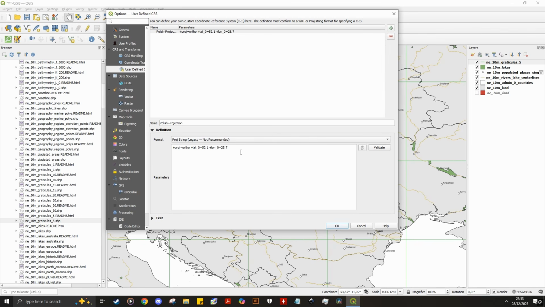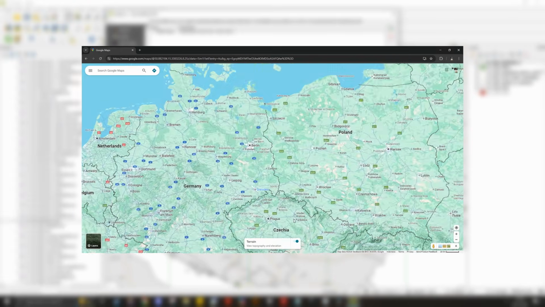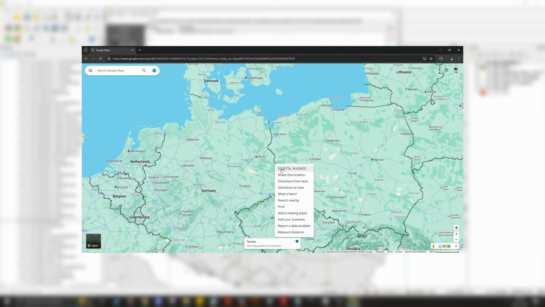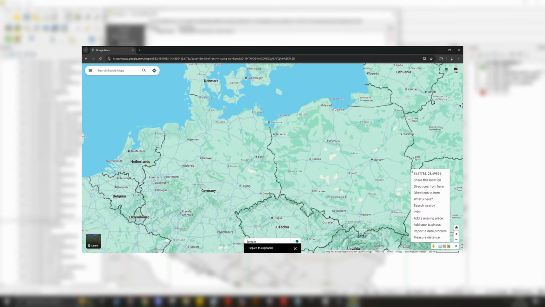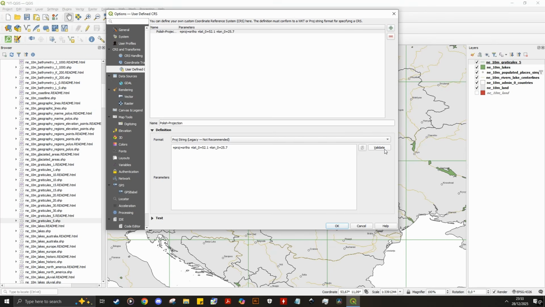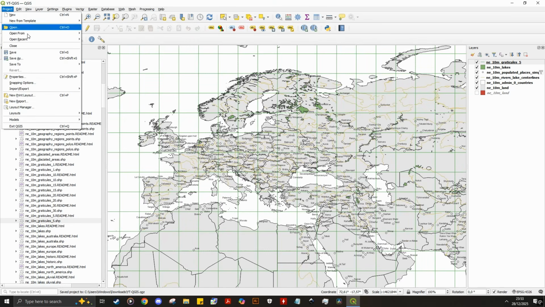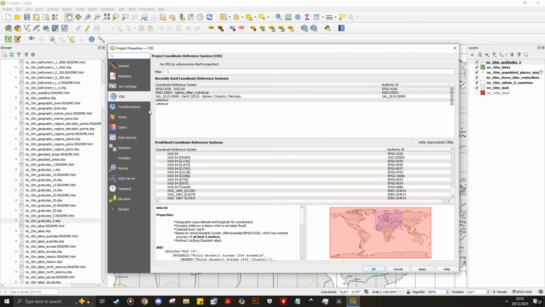Here, you're declaring that you want an orthographic projection set on coordinates between Germany and Poland. If you're wondering where I got such coordinates, I use Google Maps and click right on somewhere to show the longitudes and latitudes. After the projection is considered valid, head down to Properties from the Settings menu again, open up